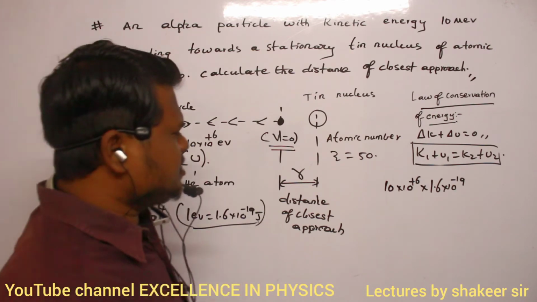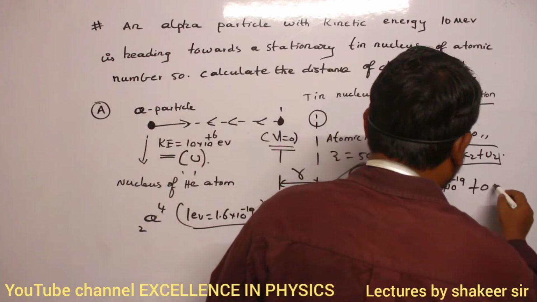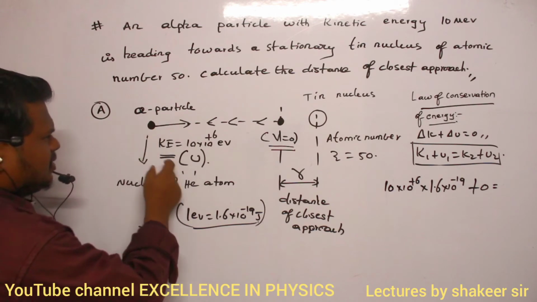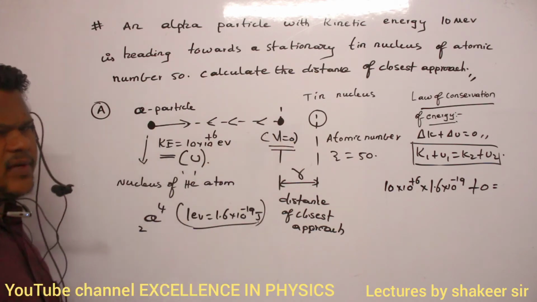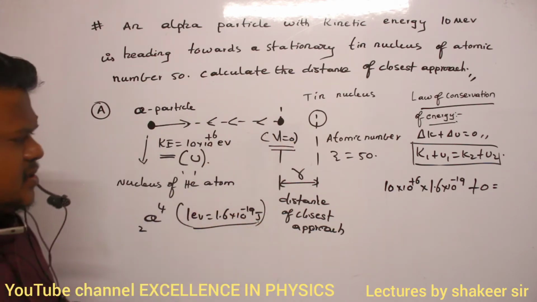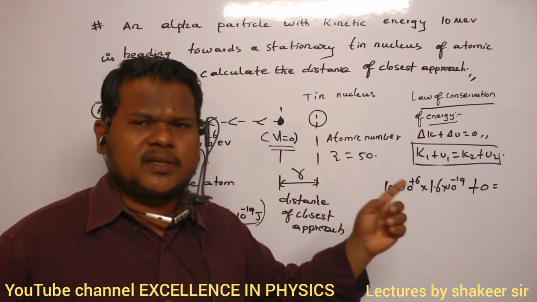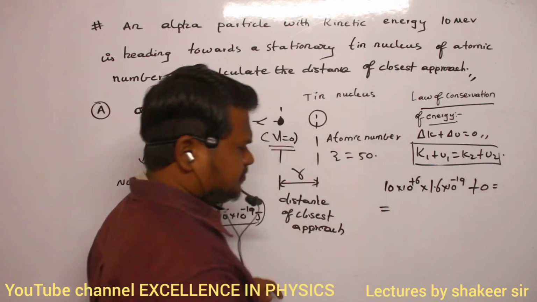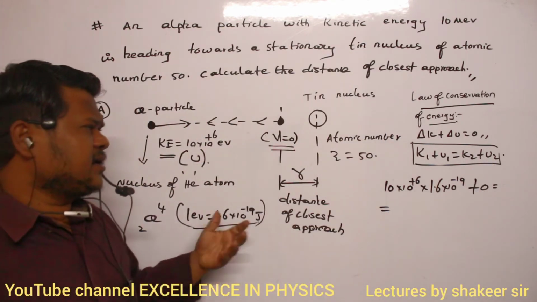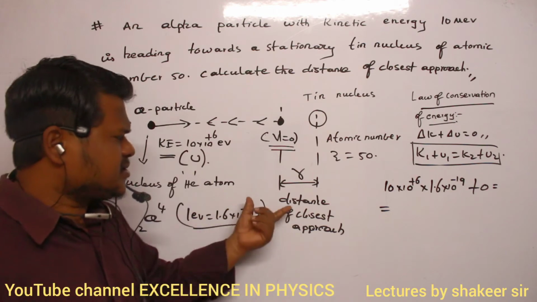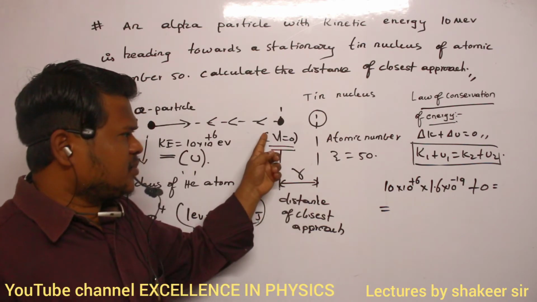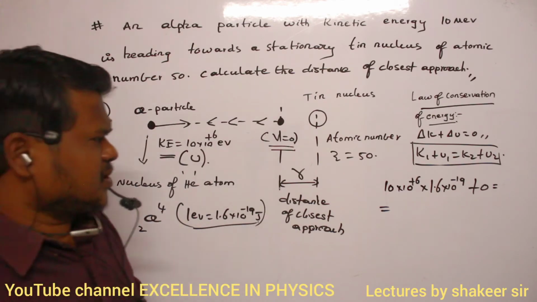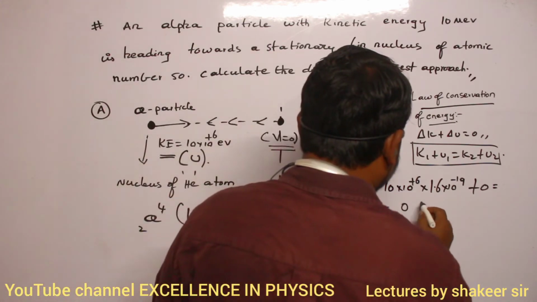Initial potential energy is 0. Why? Because the initial separation between the alpha particle and the nucleus is very, very large. Initial distance is very large, so therefore initial potential energy will be 0. Then what is the final kinetic energy? Final kinetic energy is 0, because at the distance of closest approach, the alpha particle is also at rest, and the nucleus is also at rest.